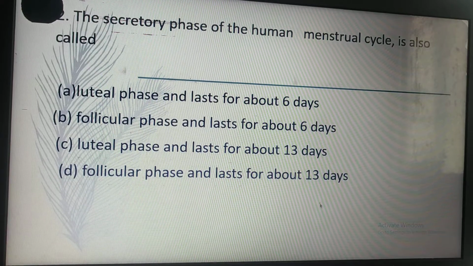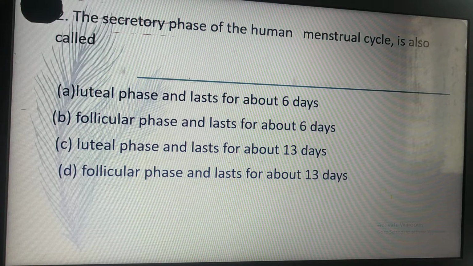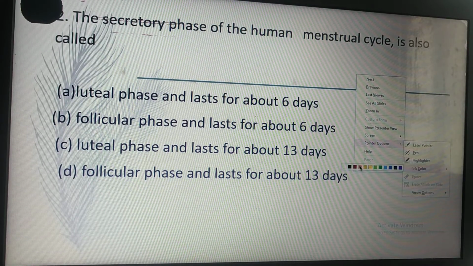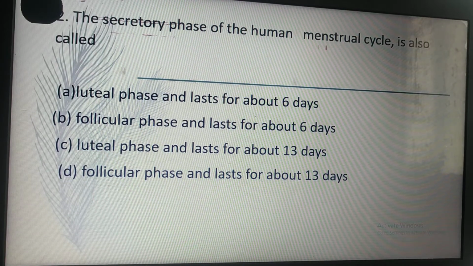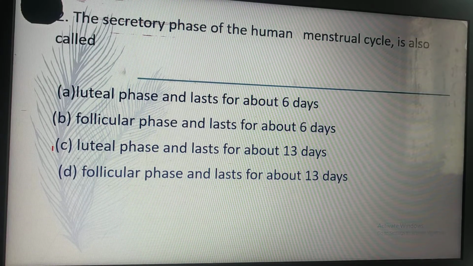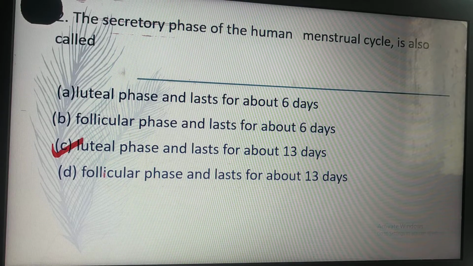Second, the secretory phase of the human menstruation cycle is also called the luteal phase and lasts for about 13 days. C is the correct answer for this question.